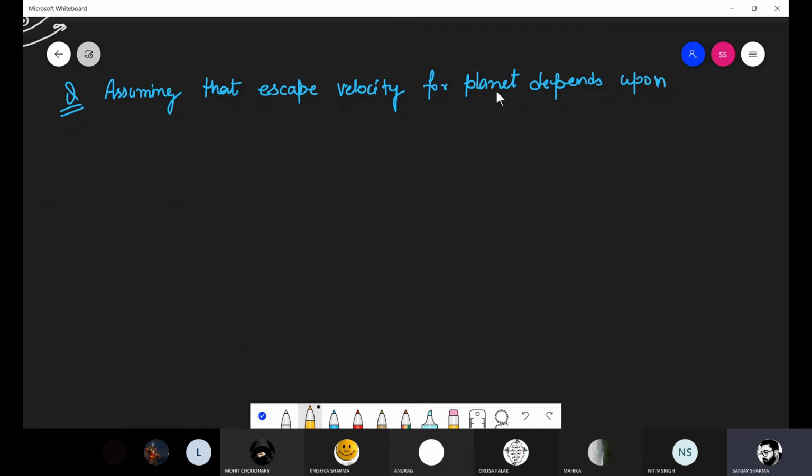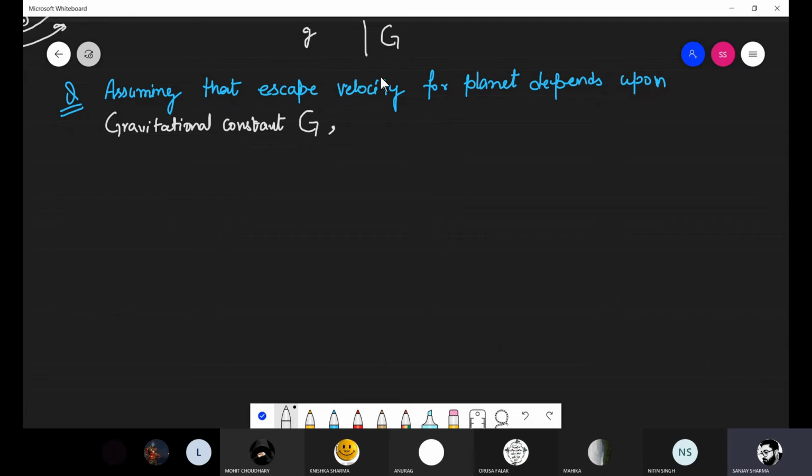Assuming that escape velocity for a planet depends upon gravitational constant, and this gravitational constant is G, that is universal gravitational constant. याद रखना, gravitational acceleration अलग चीज है, it is represented by g, acceleration due to gravity, but gravitational constant it is what?